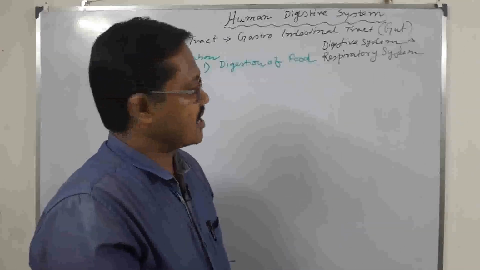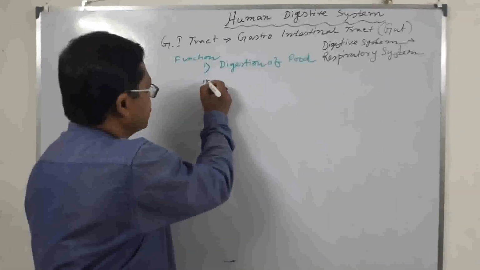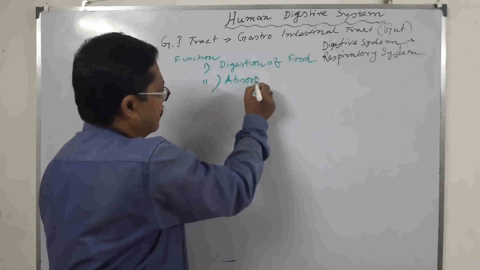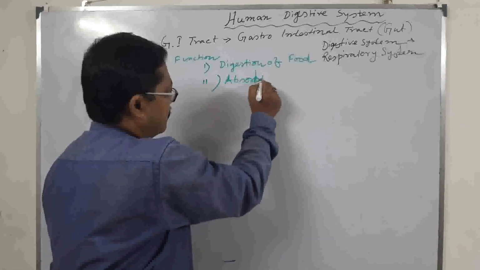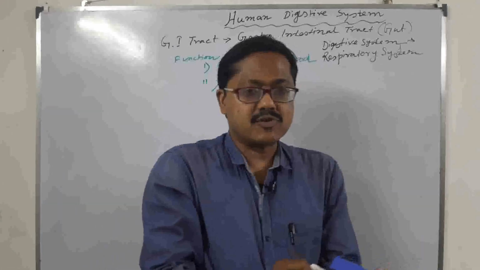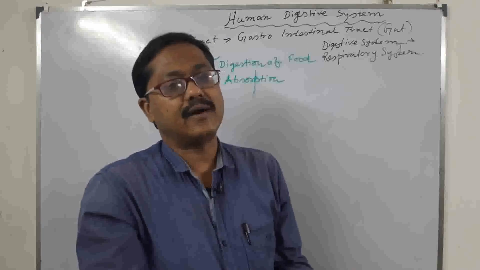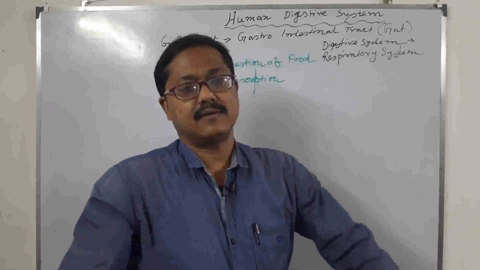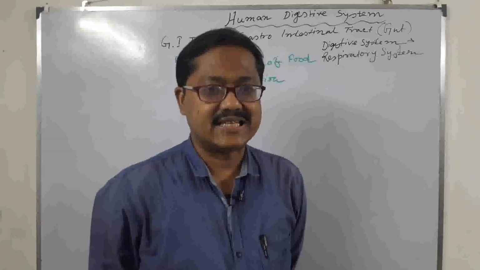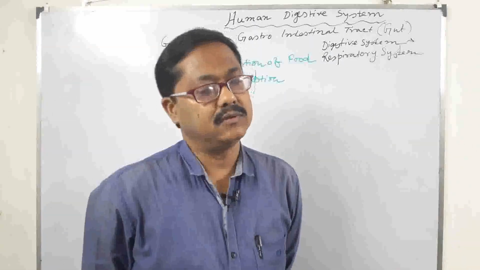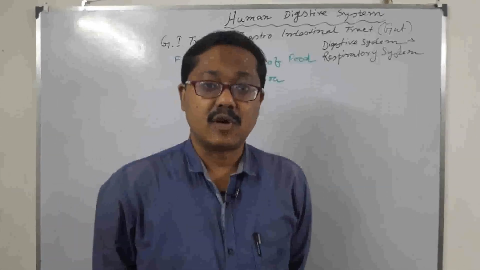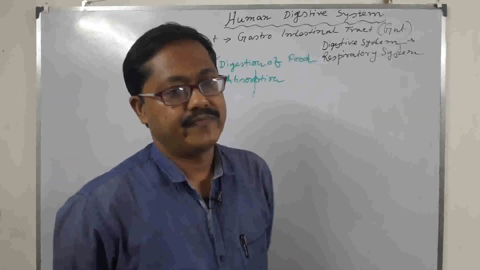Second is absorption. When the food is digested and transformed into small, absorbable form, then it is absorbed into our blood.